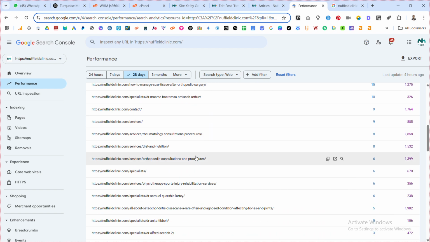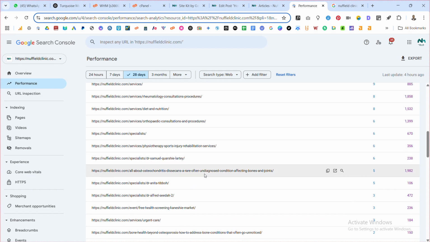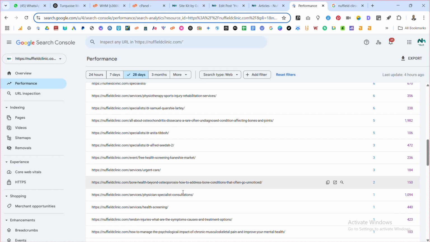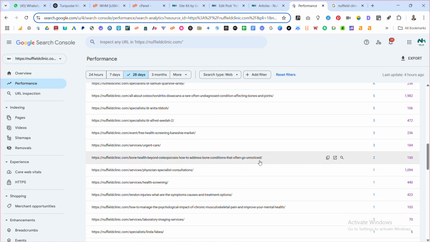Then the next one is all about osteochondritis, a rare, undiagnosed condition affecting bone, and it's also one of the articles. And then this one, bone health beyond a certain condition, is also doing well. And then another one, tendon injuries: what are the symptoms, causes, and treatment?